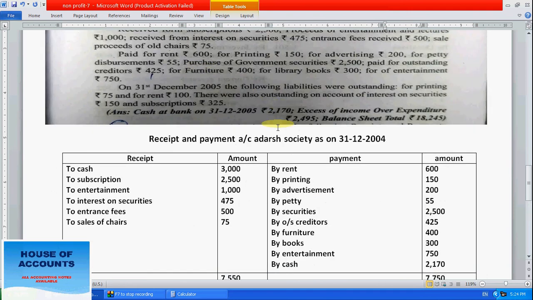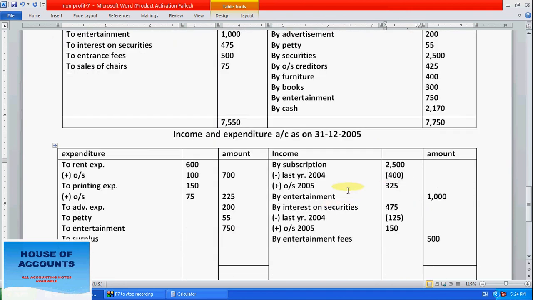Now all the entries are over, so let's calculate this amount. See, 2500 deduct 400, it becomes 2100, then add 325, it becomes 2425. Next, this one we have to add. We'll do one thing, from 150 deduct 125, so 25 will remain, so these 25 add to 475, overall 500 is the answer.